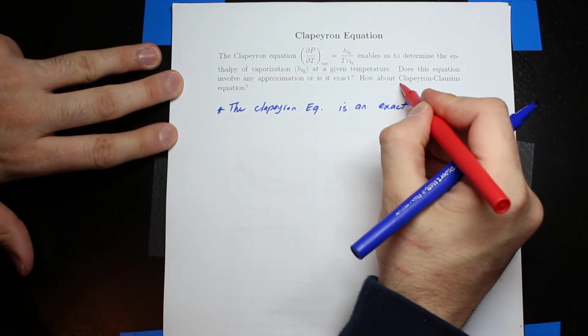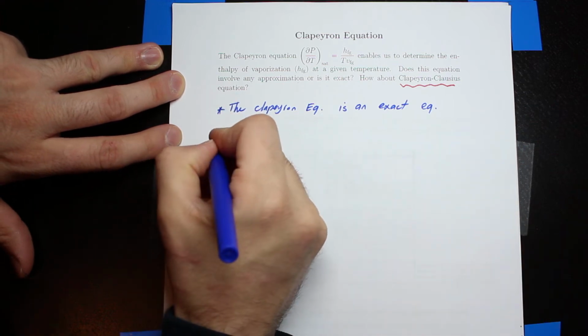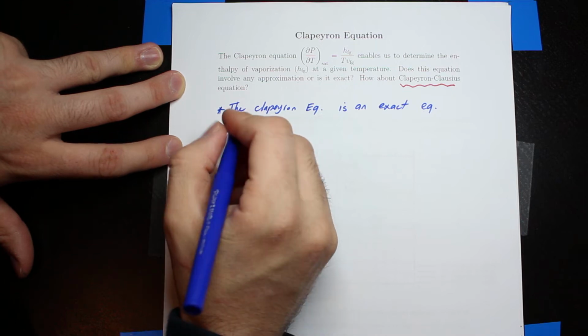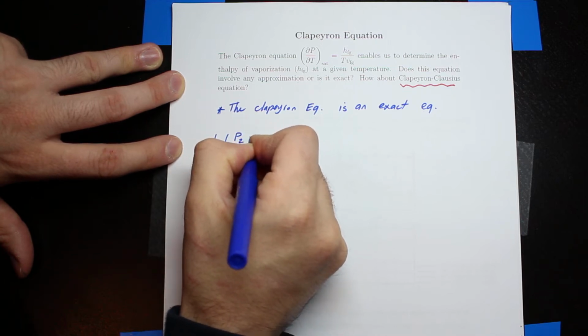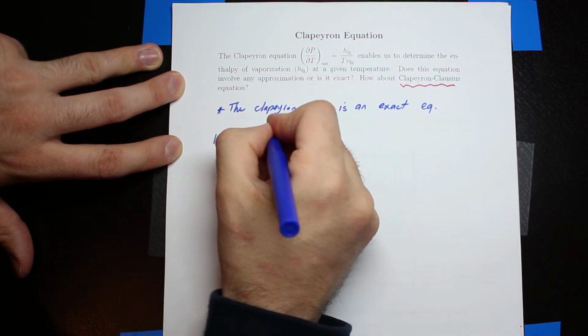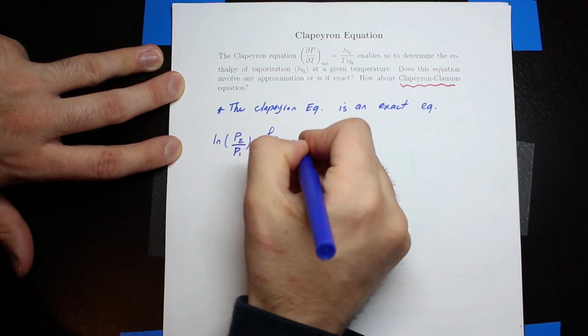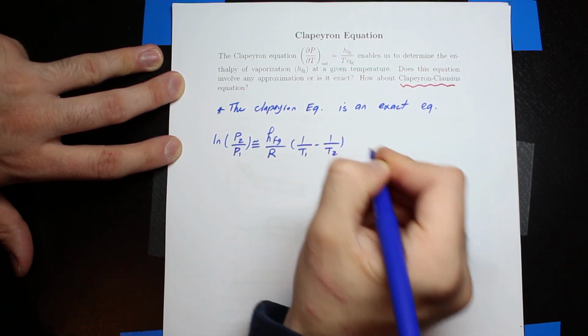The second part of the question is asking for the Clapeyron-Clausius equation. So just to review, the Clapeyron-Clausius equation says natural log of P2 over P1 is approximately equal to HFG over R times 1 over T1 minus 1 over T2.